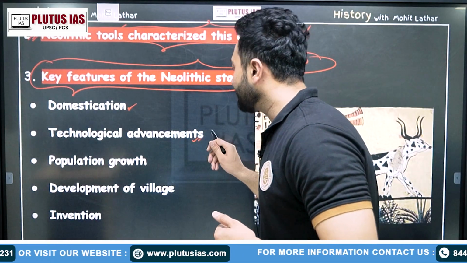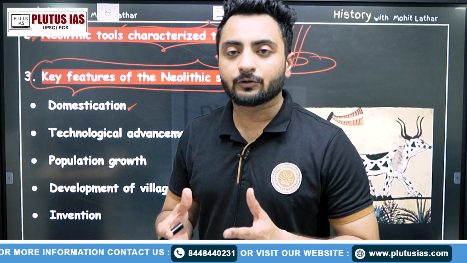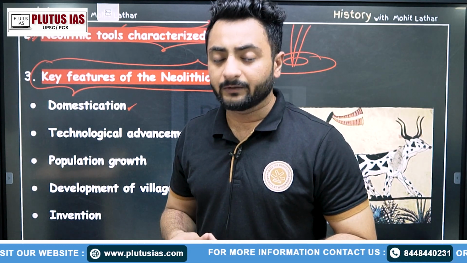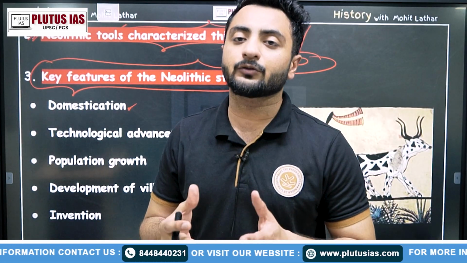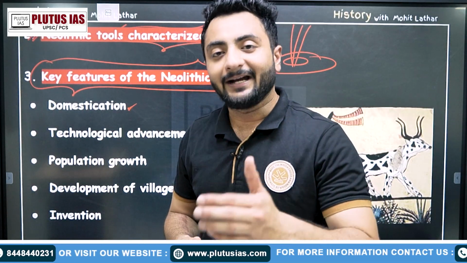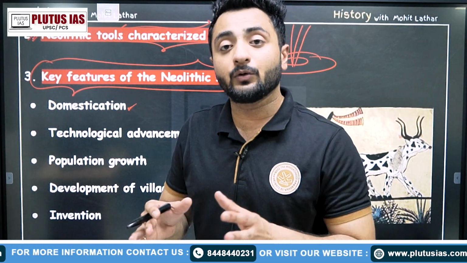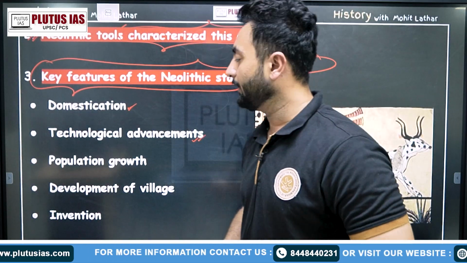Moving forward, technological advancement, as we talked about tools, stone polished tools. As of now, they were not aware of iron. They were just aware of stone tools. So that is the most advanced technology that we see in that period. And using these stones, they were making different types of articles and ornaments.